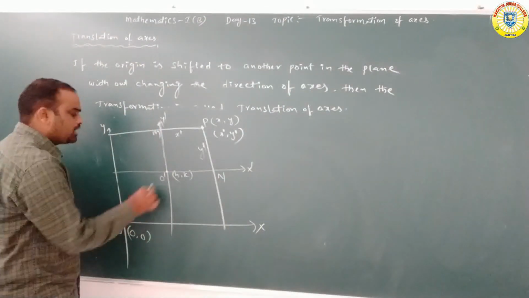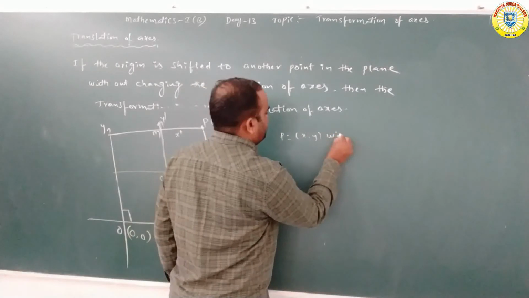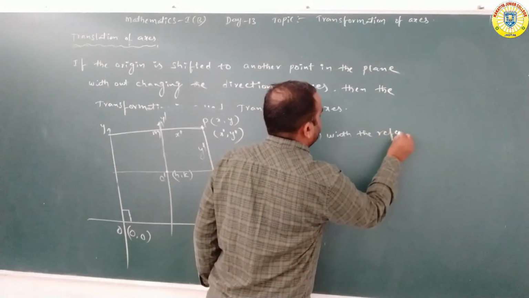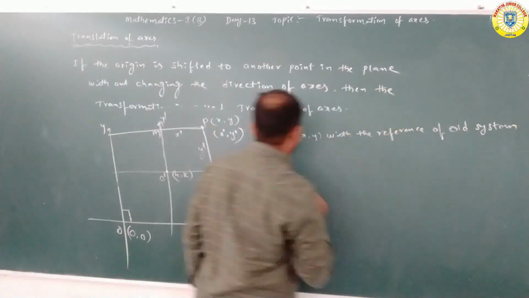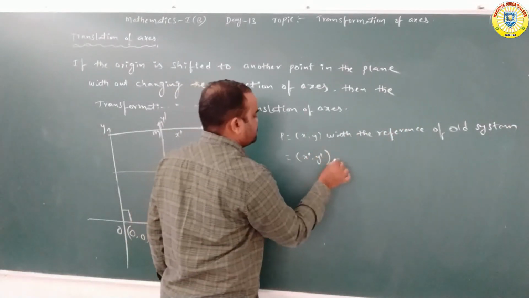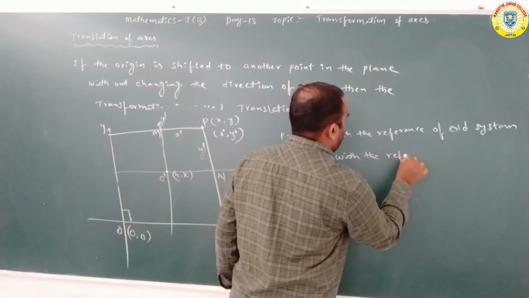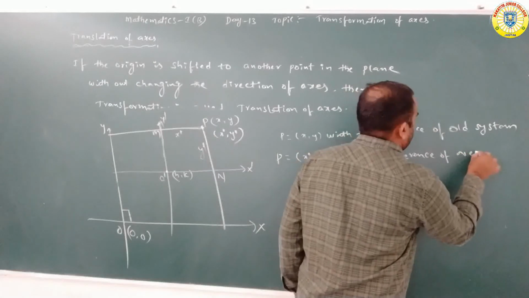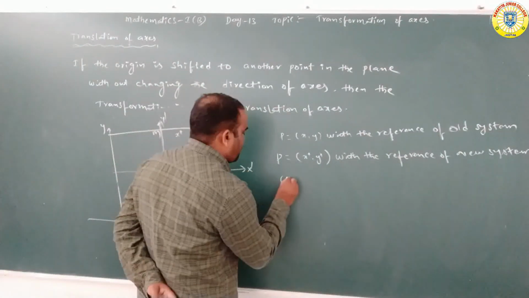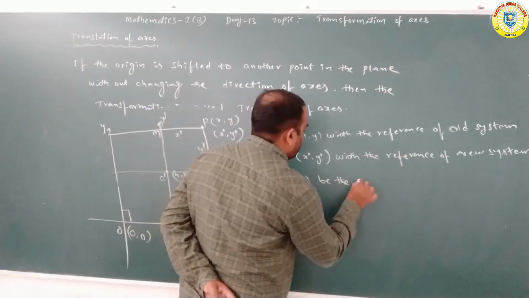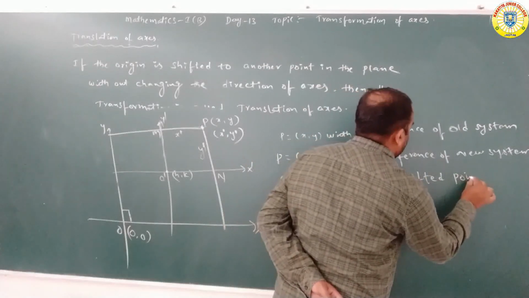Here h comma k is the origin shifted point. In this topic only, remember this: the coordinates of P are x comma y with reference to the old system, and x dash comma y dash with reference to the new system. h comma k is the origin shifted point.